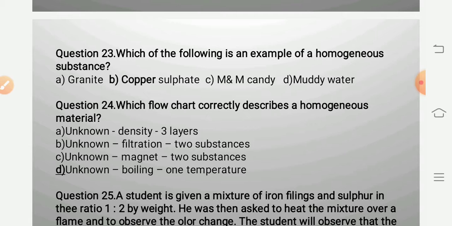And D option, unknown, after boiling it shows one temperature. When we are boiling, if the thermometer shows one constant temperature, it will be homogeneous, because boiling point is a specific and correct property of a pure substance.